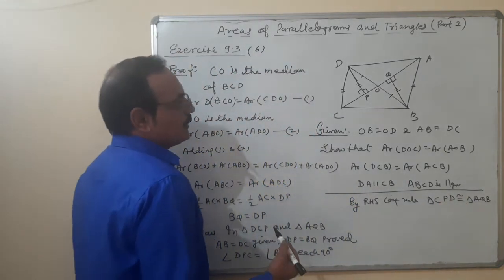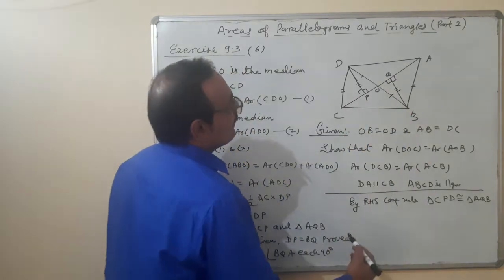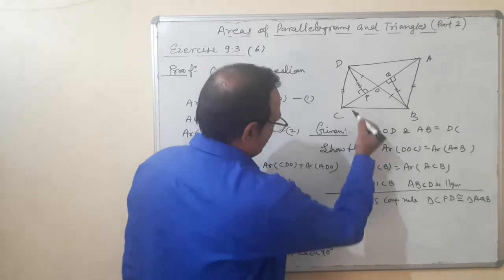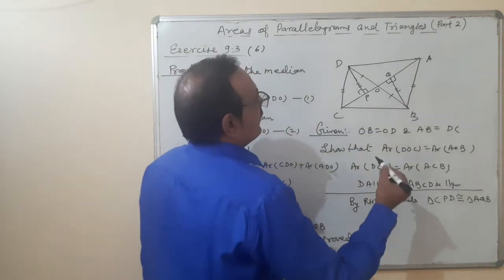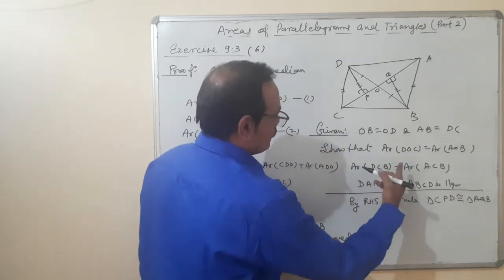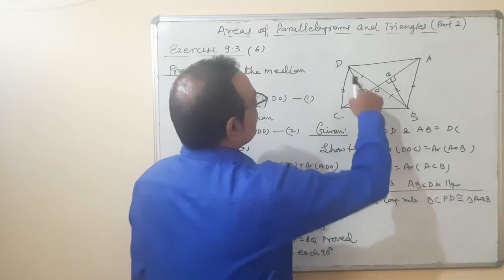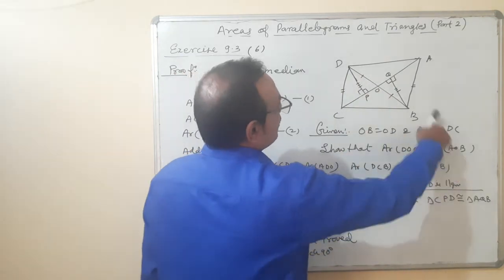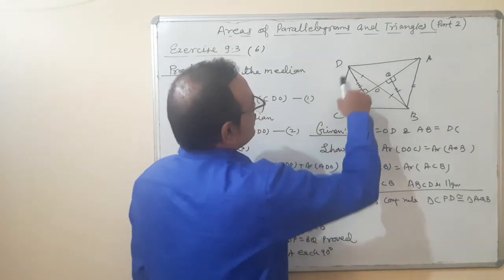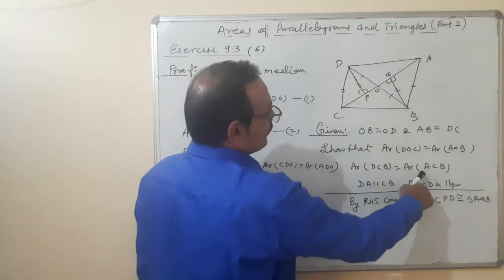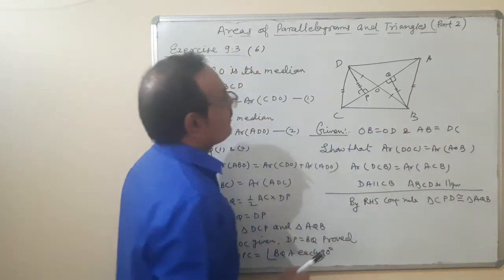And what does it mean? They are equal in areas. Therefore, this part is equal to this one. Okay. And second one, we are going to show that area of triangle DOC is equal to area of triangle AOB. Second, area of triangle DCB is equal to area of triangle ACB.